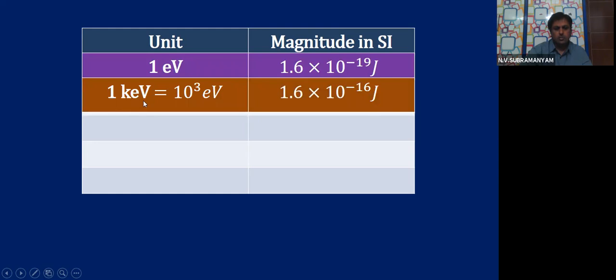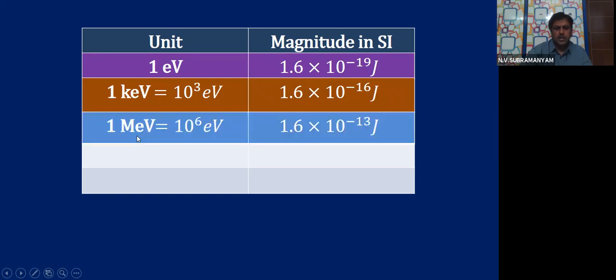1 kilo electron volt, keV. Kilo means how much? 1000, 10^3 eV. If you multiply this with 10^3, it becomes 1.6 × 10^-16 joule. 1 mega electron volt, million electron volts, MeV. This is important, children. Third one, 1 MeV is 10^6 eV, which is 1.6 × 10^-13 joule.